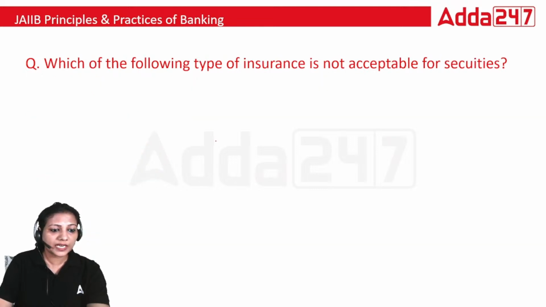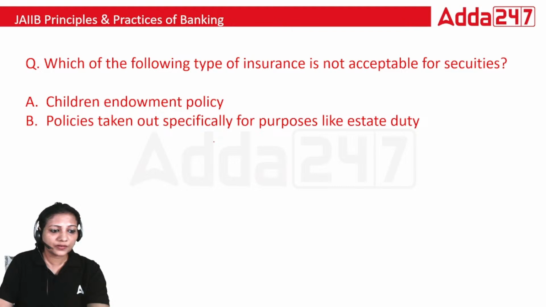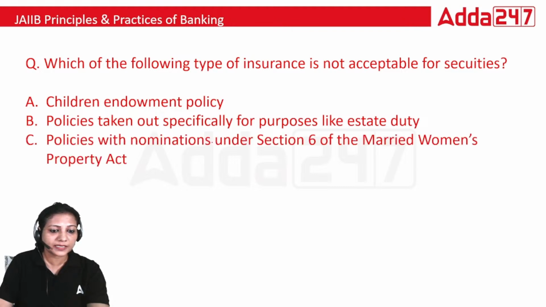Which of the following type of insurance is not acceptable for securities? Children endowment policy, policy taken out specifically for purpose like estate duty, policies with nominations under section 6 of the Married Women's Property Act, or all of the above.